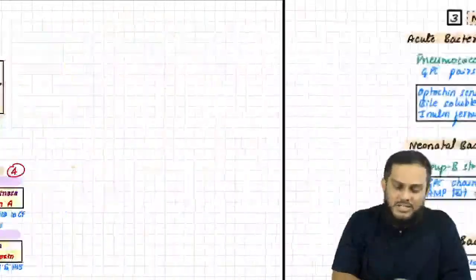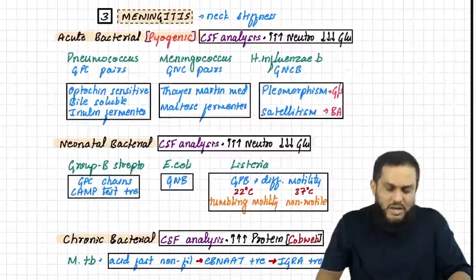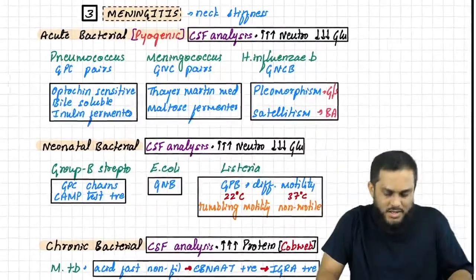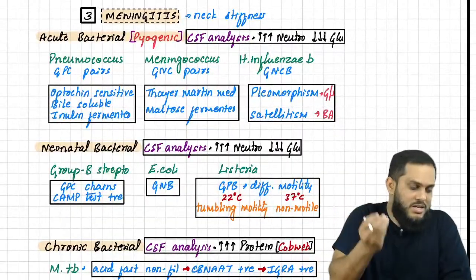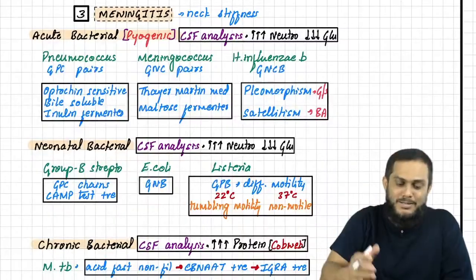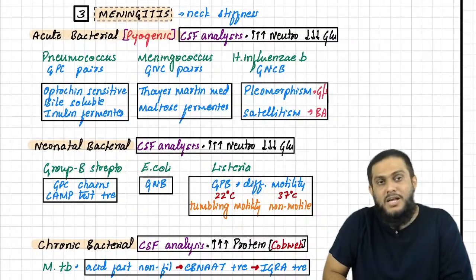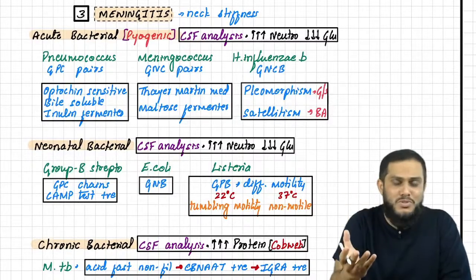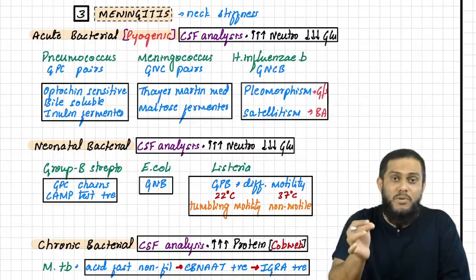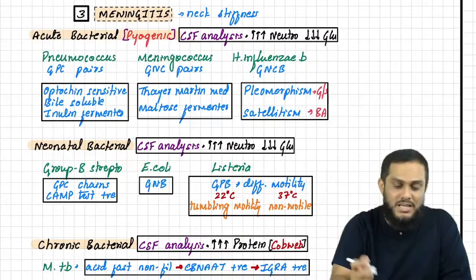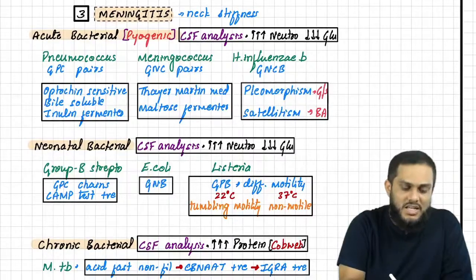So toxins and vectors. Moving on to the next topic, very important for INICET: meningitis. Sir, I have brought the entire meningitis here in front of you in just one single page. This is entire meningitis. First you need to know how to identify meningitis. Everybody knows meningitis is nothing but inflammation of the meninges manifesting with signs of meningeal irritation. We have 3 signs of meningeal irritation. Which are the 3 signs?